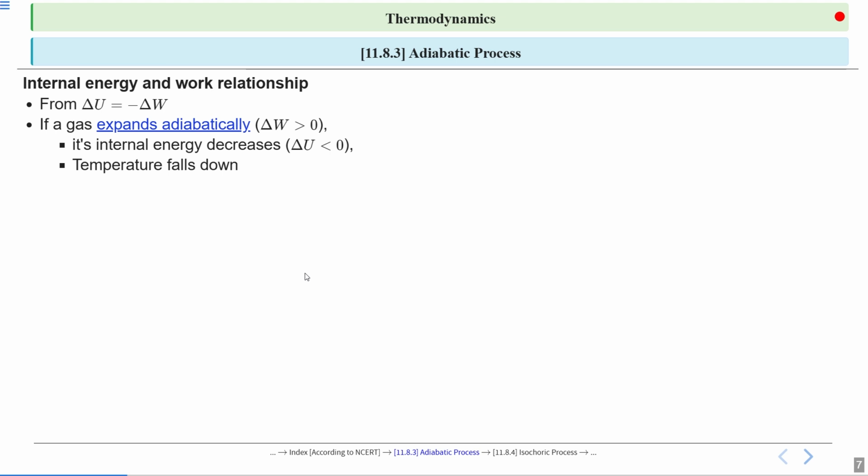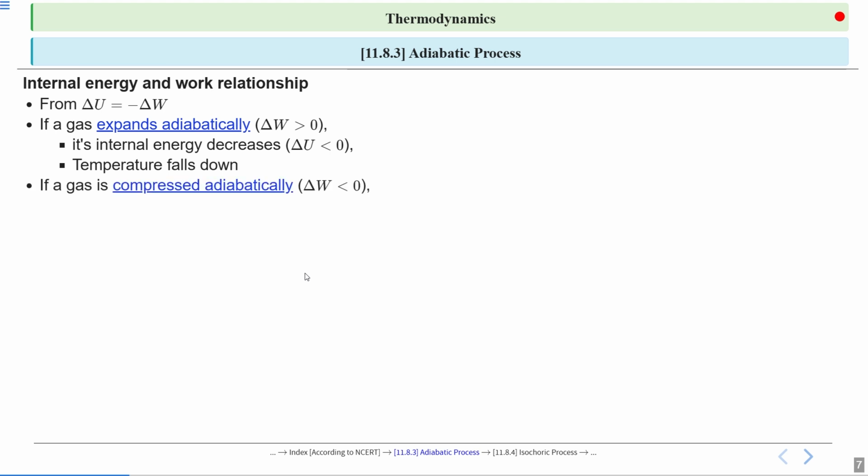We know the formula delta U is equal to n Cv delta T, where delta T is the change in temperature and delta U is the change in internal energy. So if the temperature changes, internal energy will also change.